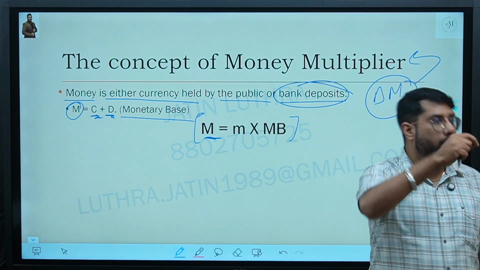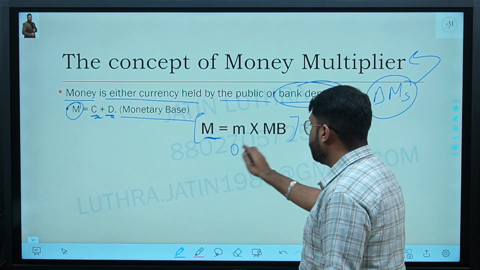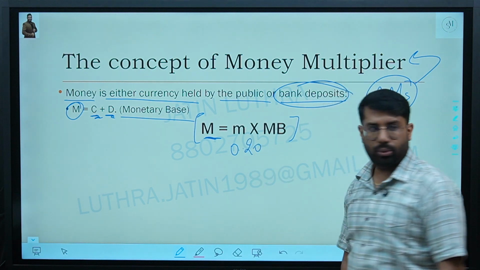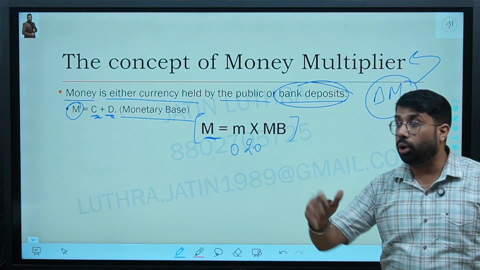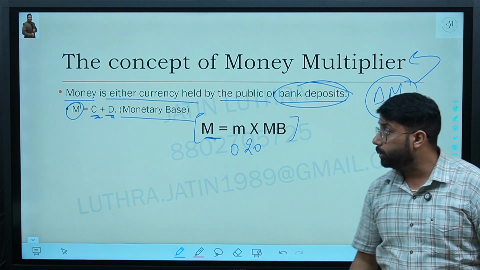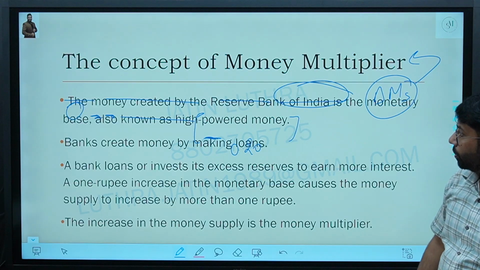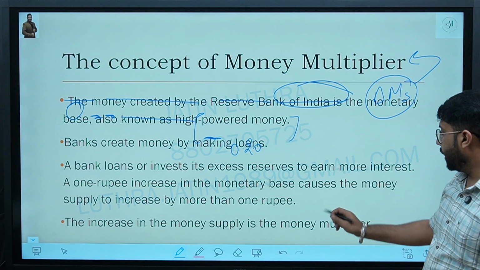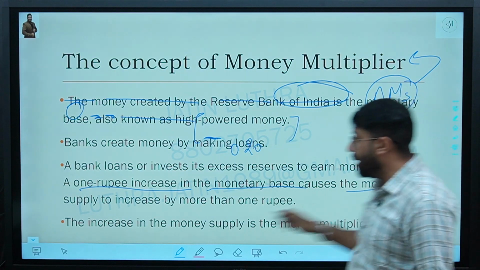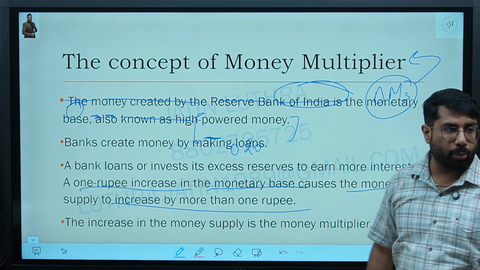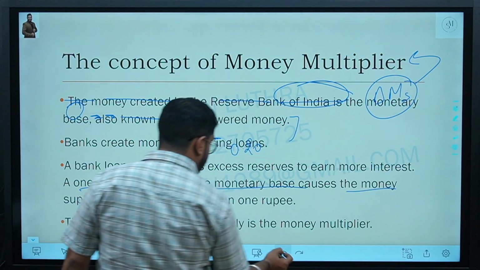Whatever change in money supply is there is known as the money multiplier. It means if you are saying 20% money supply has increased, what will be the value of small m? 0.2. 20% of what? 20% of the monetary base, if you remember, I told you. It is written that a 1 rupee increase in the monetary base caused the money supply to increase by more than 1 rupee. Right?